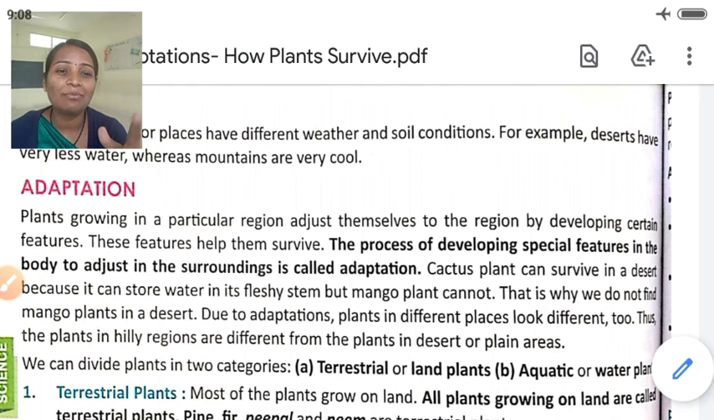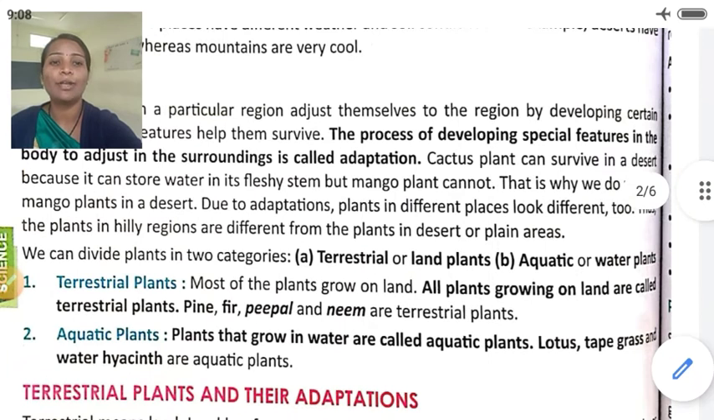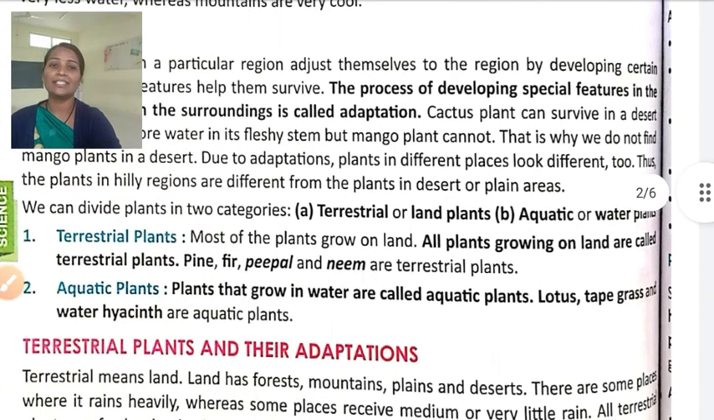Due to adaptation, plants in different places look different too. Thus, the plants in the hilly region are different from the plants in the desert region and plain region. So we can divide these plants into two categories again: terrestrial plants and aquatic plants. Plants that grow on the land are called terrestrial plants, and plants that grow in the water are called aquatic plants.